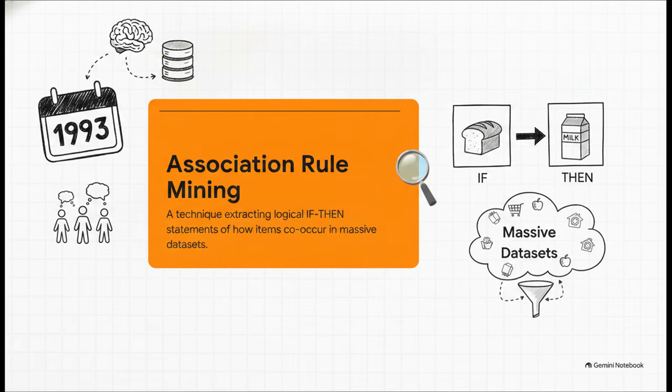Now notice, this is an unsupervised learning technique. That just means the algorithm isn't given a specific target to predict. It doesn't actually know what it's looking for in advance. It's kind of like letting a detective walk into a room without telling them what crime was committed. They just look for the clues that naturally group together. It sifts through mountains of data to extract highly logical if-then statements, like if you buy bread, then you buy milk. It simply discovers how items co-occur organically.